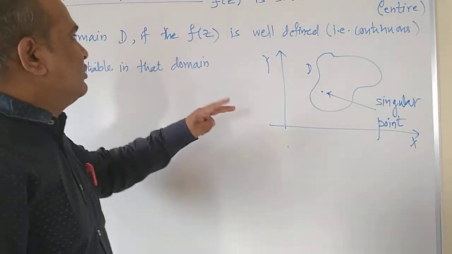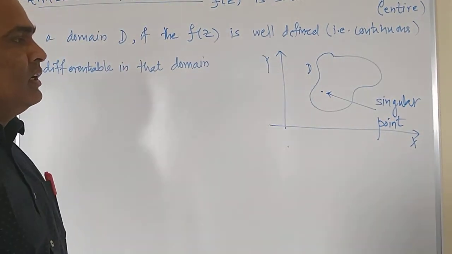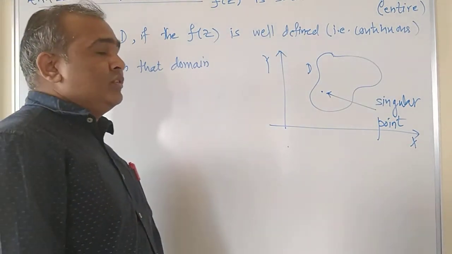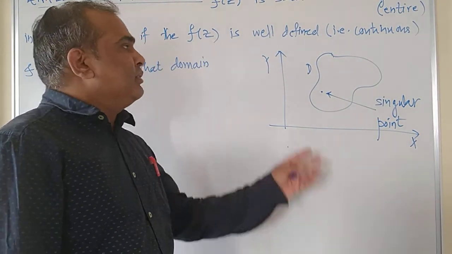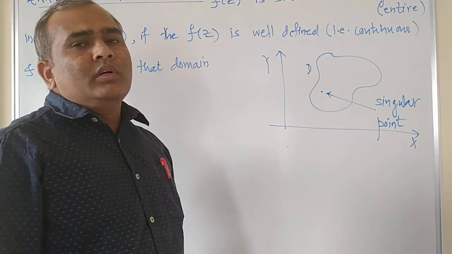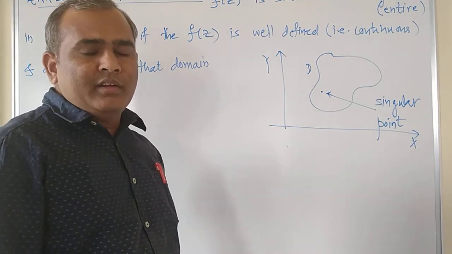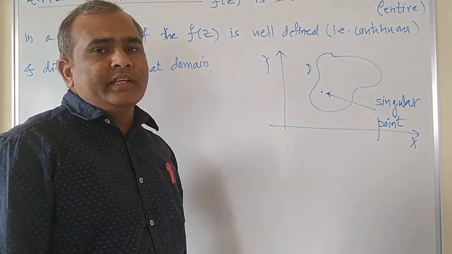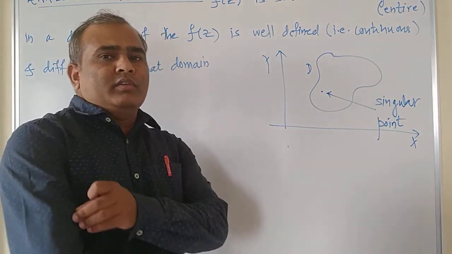Hope you have understood these two concepts, what is meant by analytic function, and a singular point, right? If this is understood, now there are some conditions to check whether the given function is analytic in a particular domain or not, right?